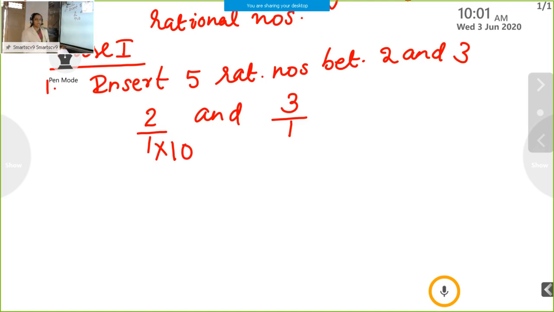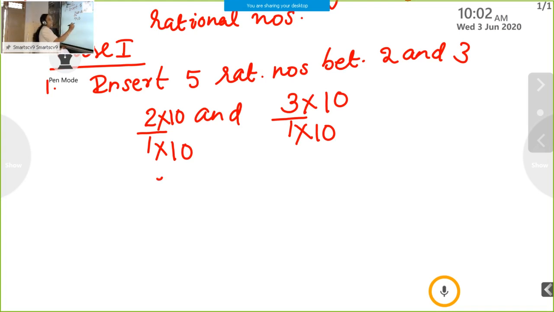More than 5 we can multiply. If you multiply a number in the denominator, that same number multiply in the numerator also. So here also I multiply with 10. Same way, here also multiply with 10.